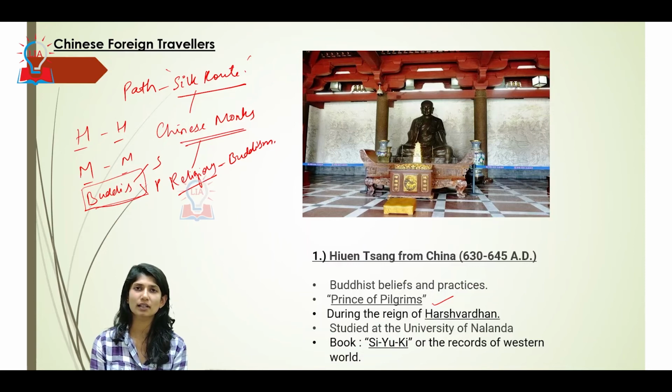Nalanda was more secular in nature. Students from all units were admitted. Timeline is 630 to 645 AD. He wrote a book, also called Records of the Western World. Okay, let's move on.